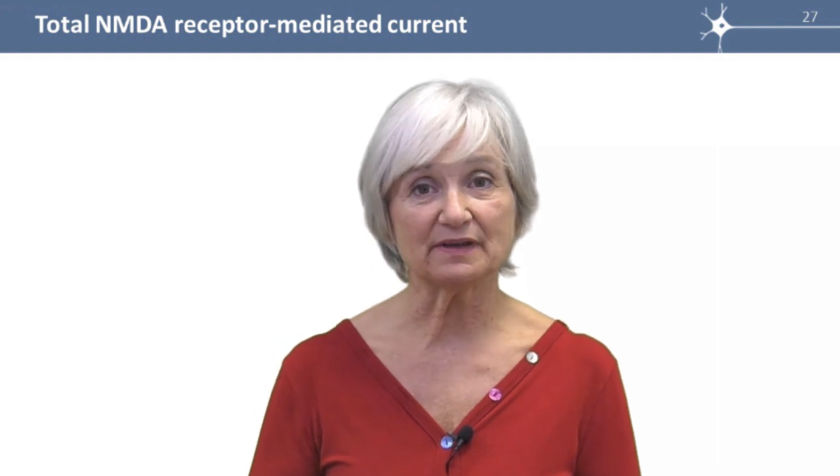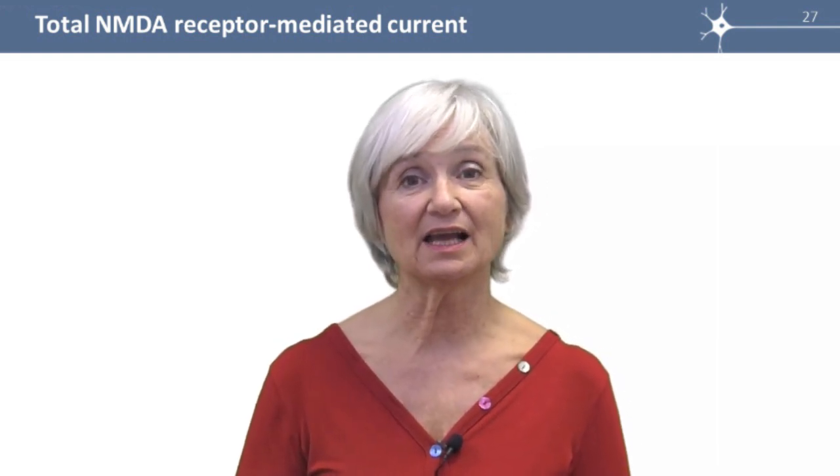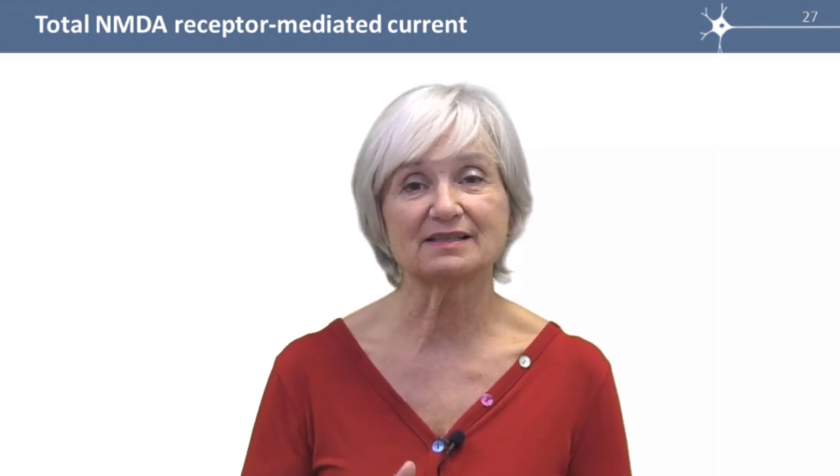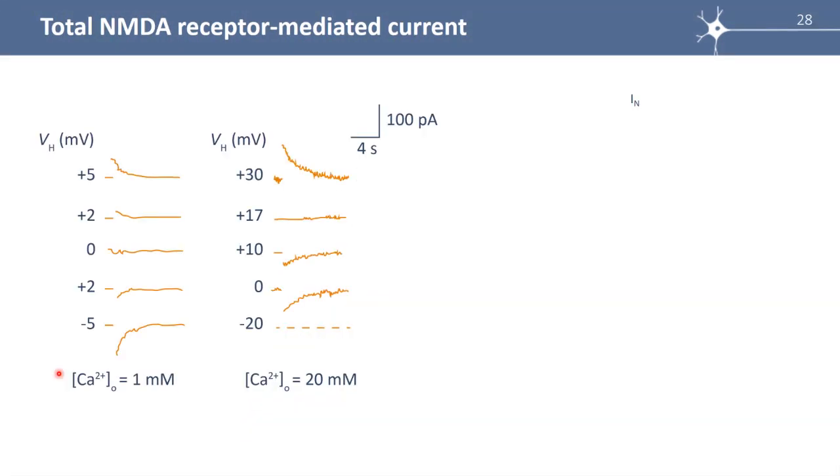This current has a rising phase due to the multiple openings of NMDA channels and a decay phase resulting from the unbinding of glutamate from its receptor sites, and following this unbinding there is a sequential closure of the NMDA channels. We previously saw that the unitary NMDA current is a cation current, and I told you that it is carried by sodium, potassium and calcium ions. We also saw that the NMDA channels are blocked by magnesium ions at hyperpolarized potentials and in particular at resting membrane potential. So what about the total NMDA current?